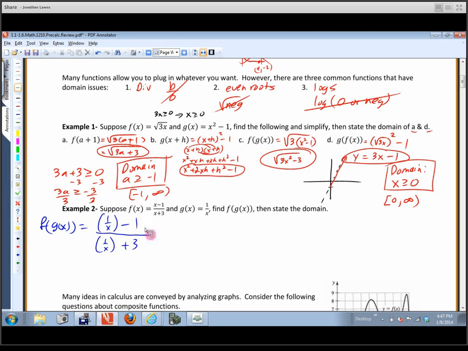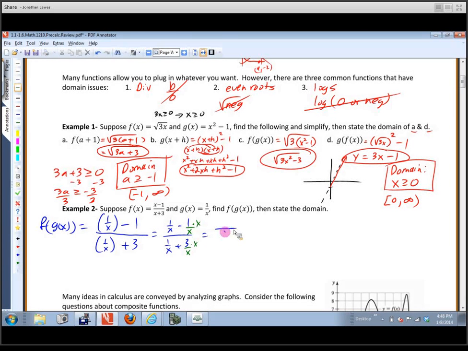So let's take a look at how we do that. This is going to be 1 over x minus 1. And then this is going to be 1 over x plus 3. And in order to put those together, I need to get a common denominator. So to get a common denominator here, I'm going to multiply the top and bottom by x, and I'm going to do the same thing here. And if you remember from 1010, there's actually 2 different ways to simplify a complex fraction. I really like this method, but you're welcome to do it another way if you know what that is.